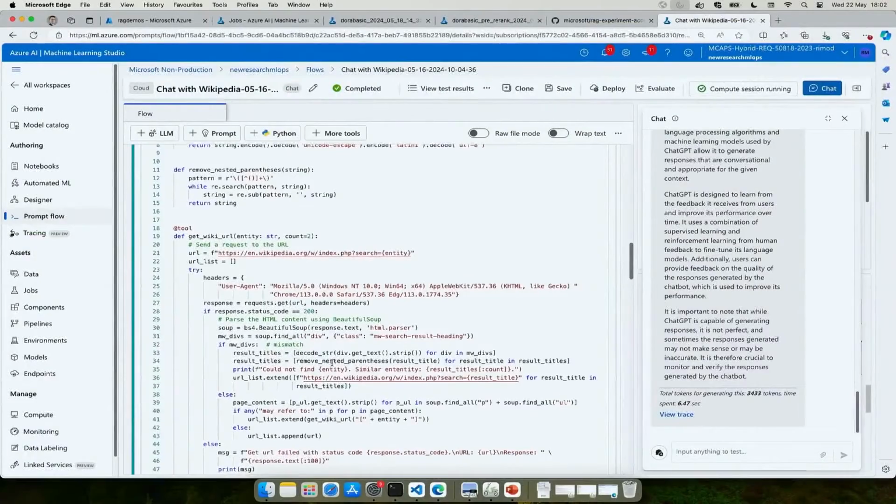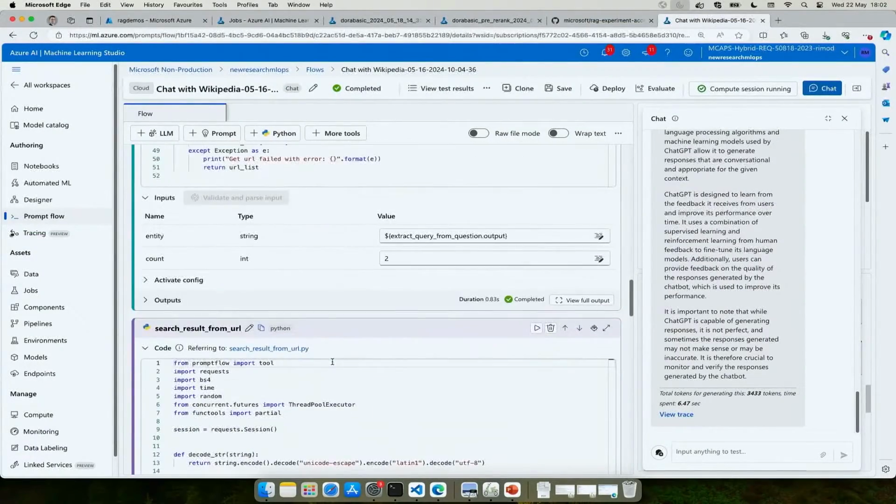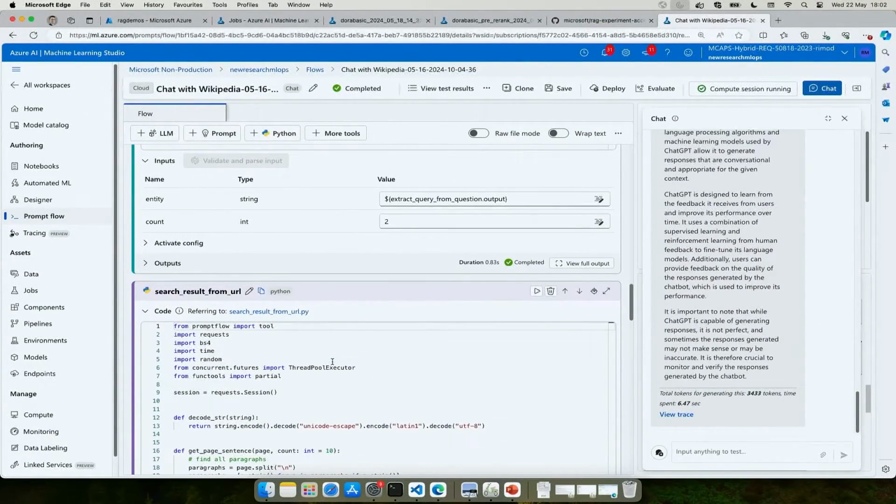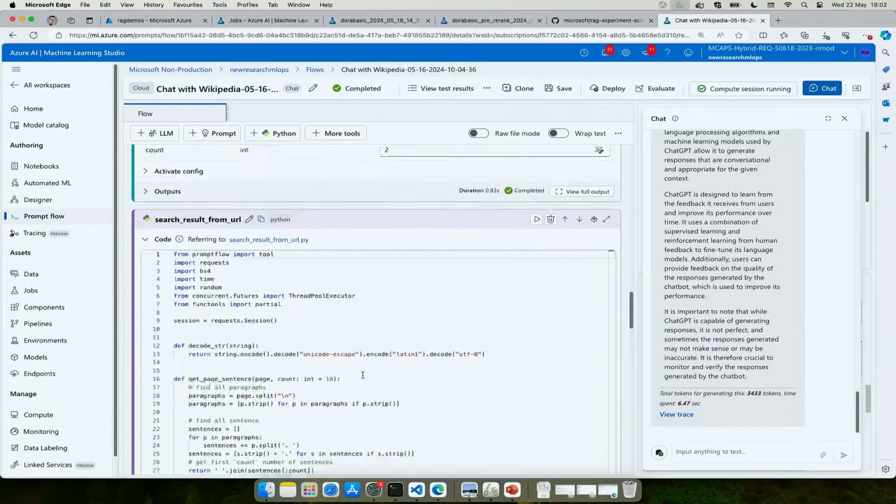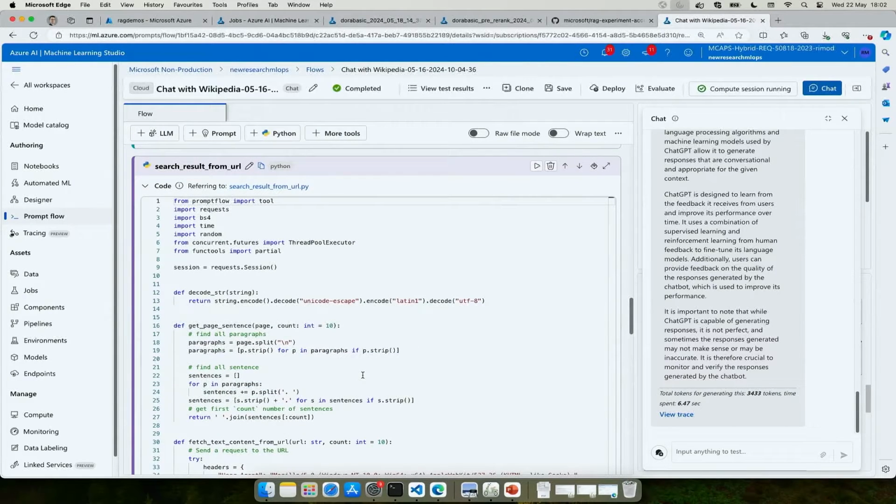Now, the next thing it does as part of this is it goes to each of the URLs that it found, extracts the content out of it, does some processing on them, and generates a context. Then, eventually, with the original question, it sends that context to a large language model like Azure OpenAI, and then gets the final answer, which it sends back to the user.